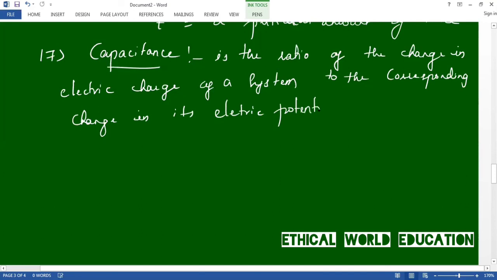Change its electric potential. This is the definition of capacitance. Let us repeat. It is the ratio of change in electric charge of the system to the corresponding change in electric potential.